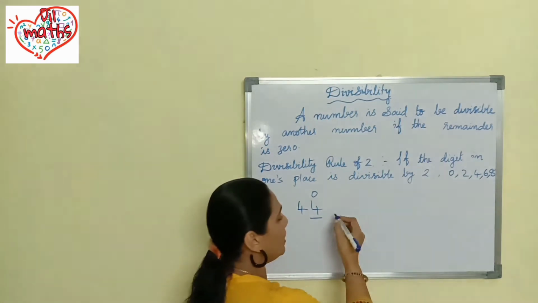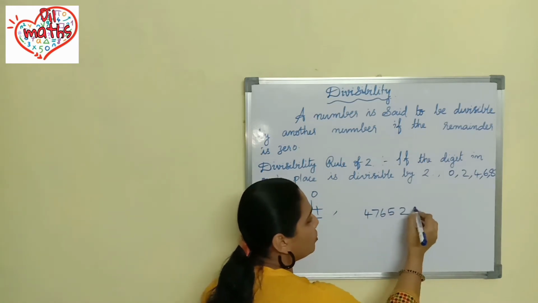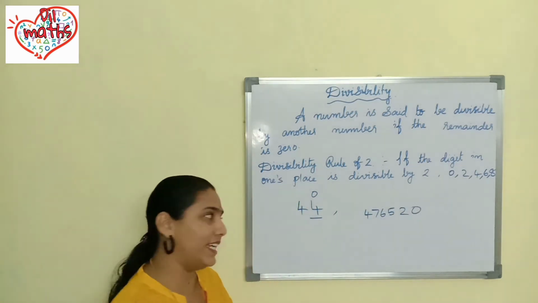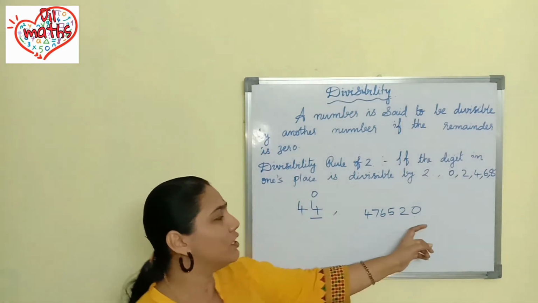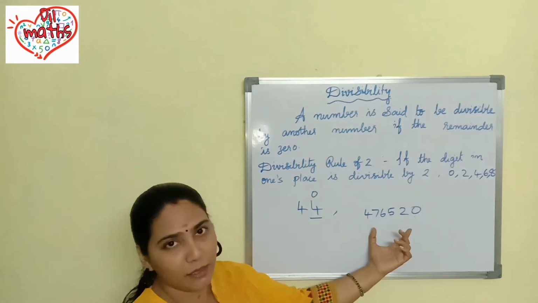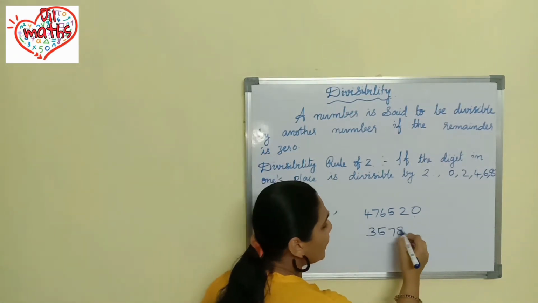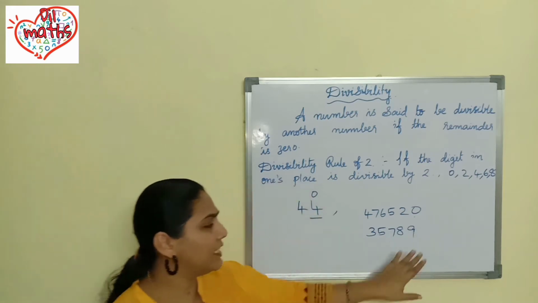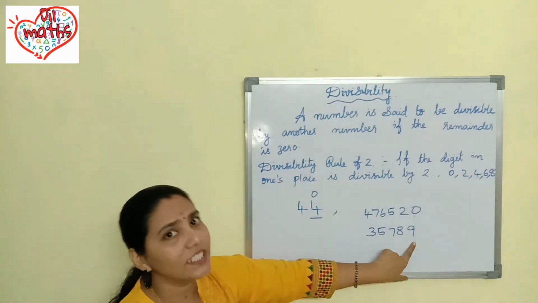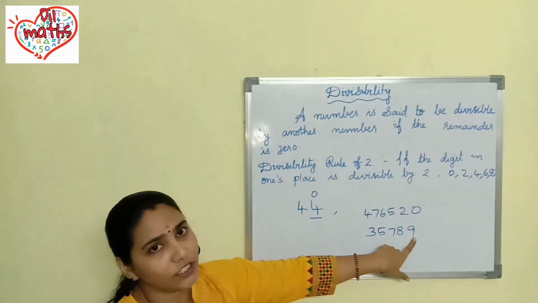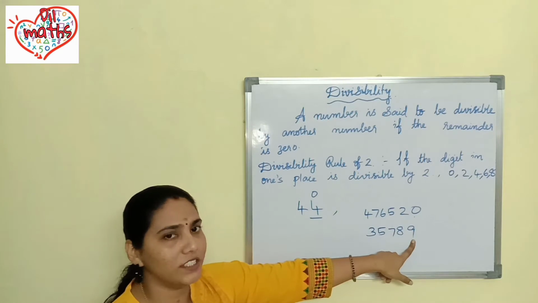Okay, if you got a large number like 476520, is it divisible by 2? Yes. Why? Because in the ones place 0 is given. So 0 is divisible by 2, and you can say that this number is divisible by 2. If you are taking another number, 35789, is it divisible by 2? No, definitely not. Why? Because in the ones place 9 is given. That is not divisible by 2, so you can say that this number is not divisible by 2.